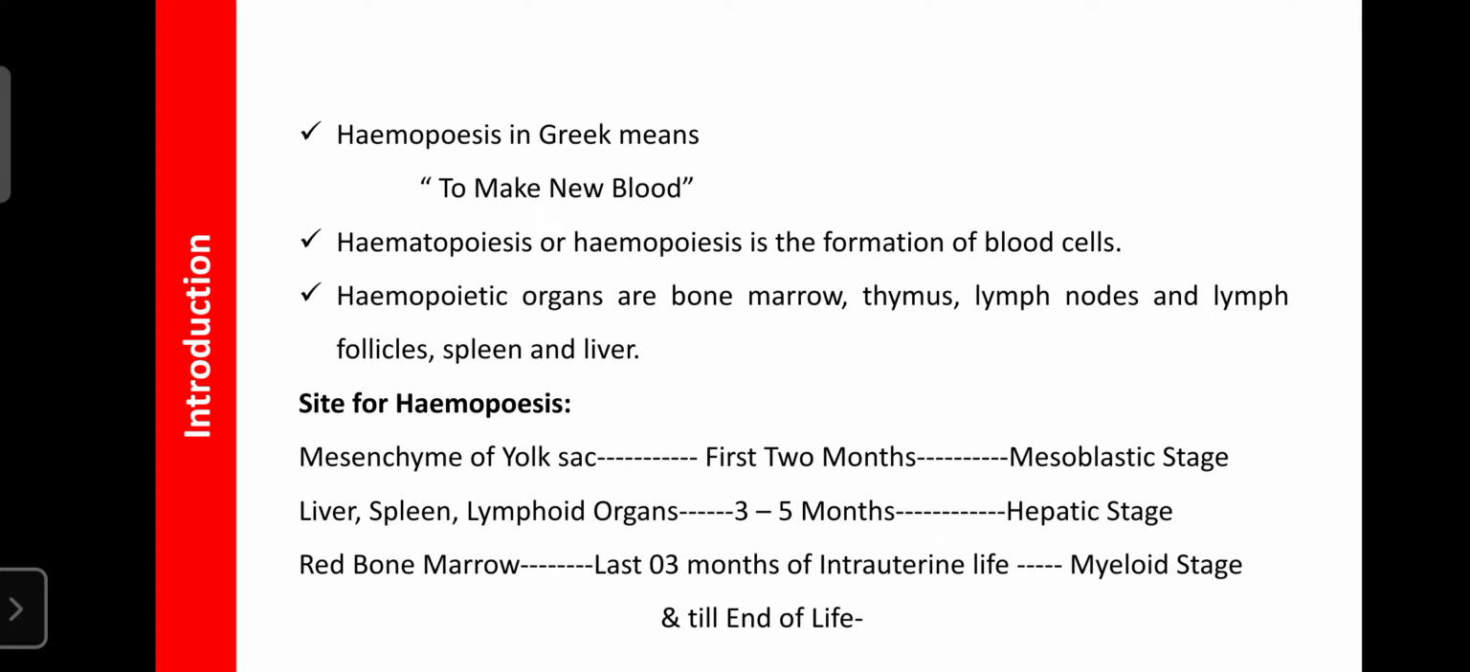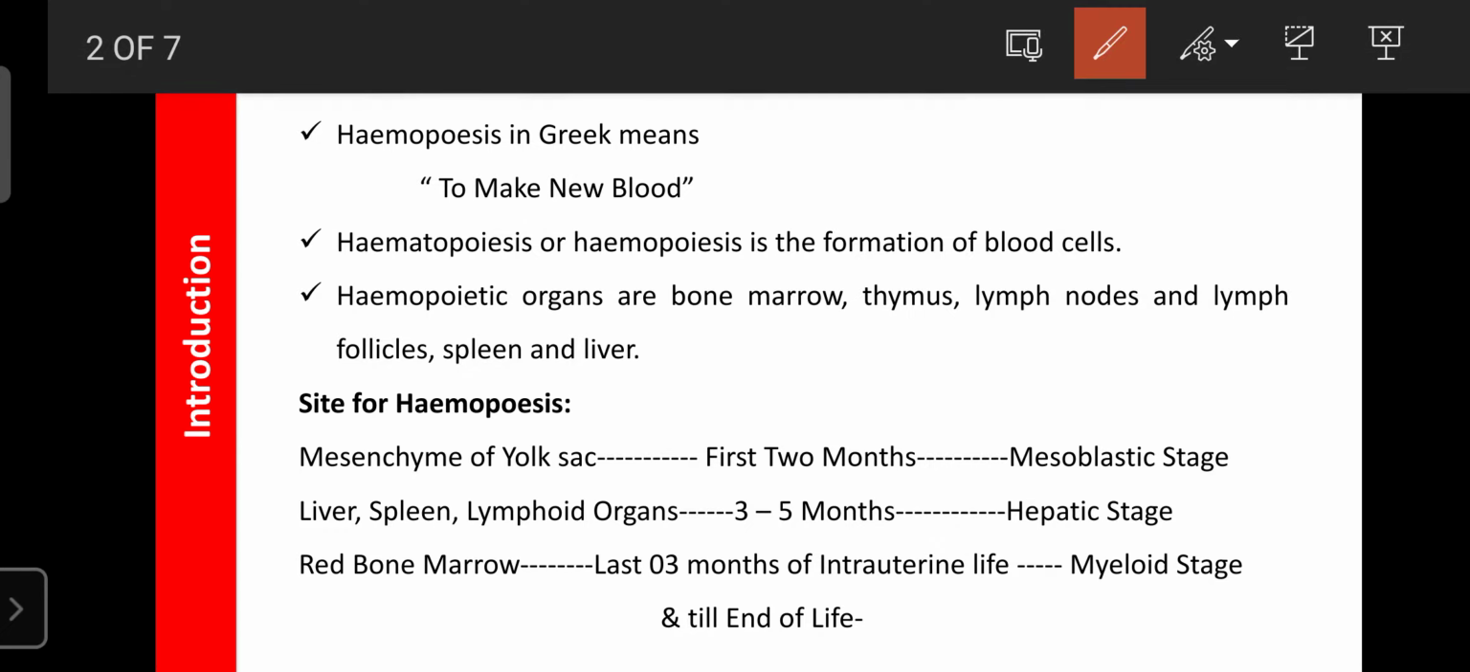So here the hemopoietic organs are bone marrow, thymus gland, as well as the lymph nodes, lymph follicles, spleen and liver. So these are known as the hemopoietic organs, where the WBC, RBC and platelets are formed. After malfunction of a cell or after the completion of the age of the cell, they are also destroyed in the spleen as well as the liver. So that's why these organs are known as the hemopoietic organs.